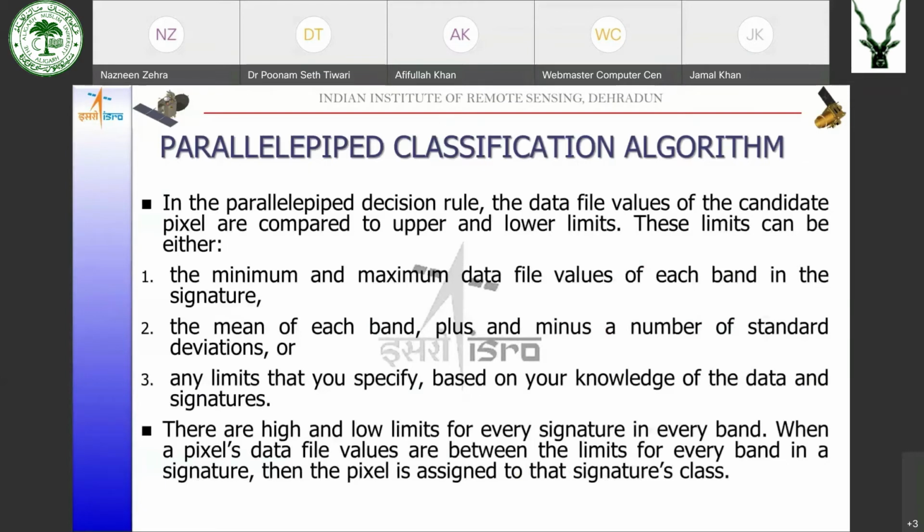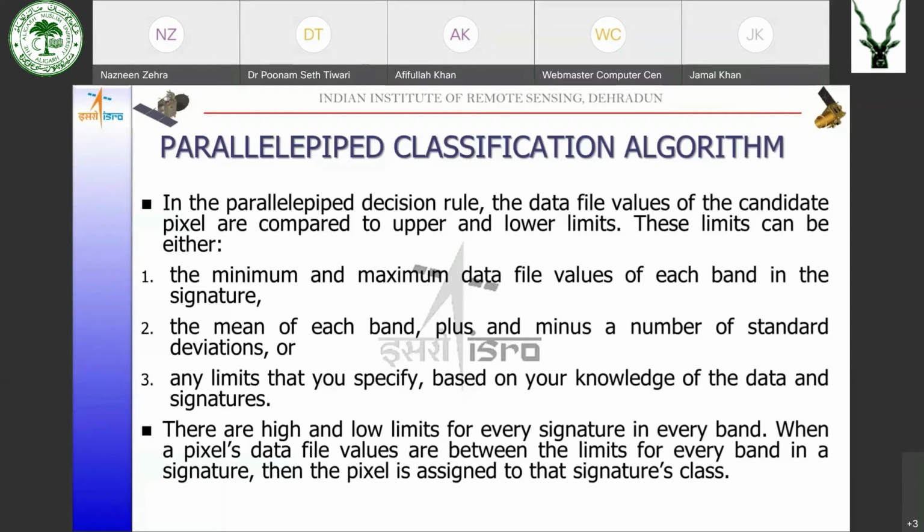In a parallelepiped decision rule, the data file values of the candidate pixels are compared to upper and lower limits. These limits can be either the minimum and maximum data file value of each band in the signature, or the mean of each band plus or minus a standard deviation, or any limit that you specify.